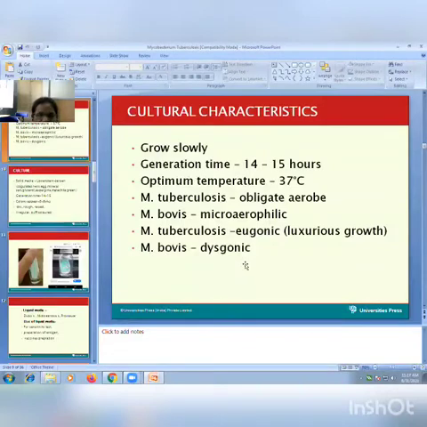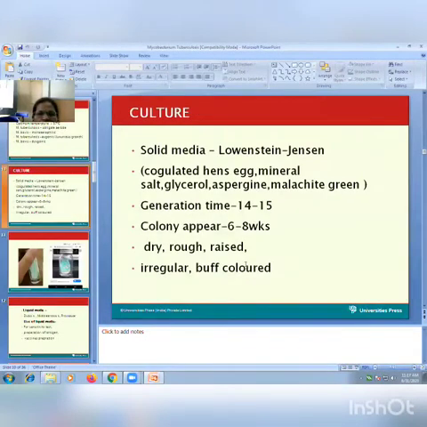So which culture medium is used? That is called, in short, LJ, Lowenstein-Jensen culture medium. That is a solid culture medium. Both types of culture mediums, solid and liquid, are used for growth of these bacilli. But the use of liquid culture medium is different. We will see later on the next slide. So LJ culture medium is used for growth of these bacilli.